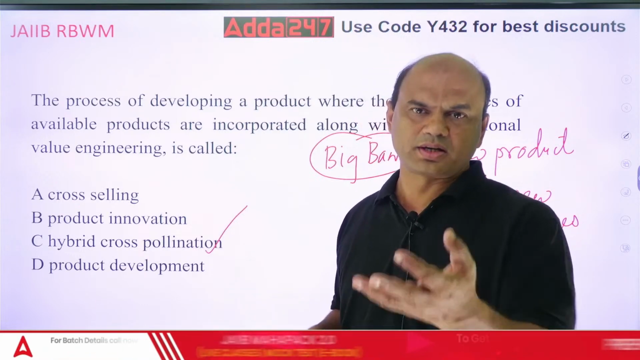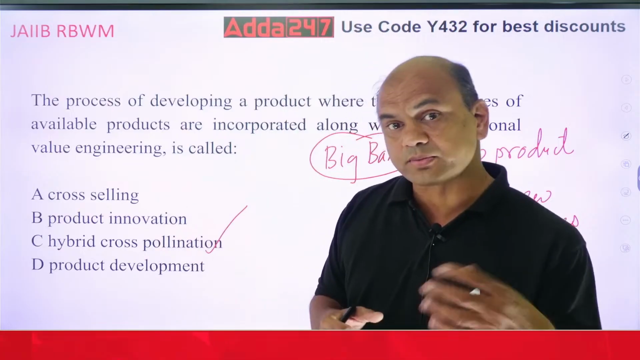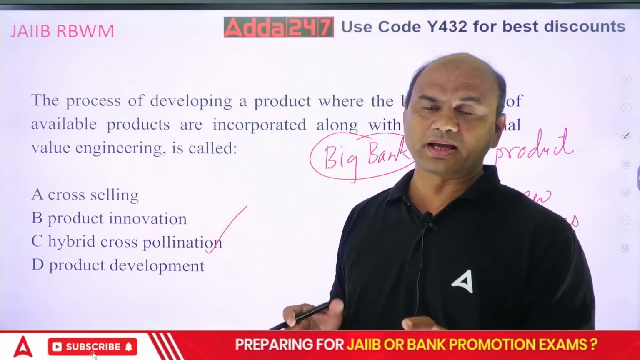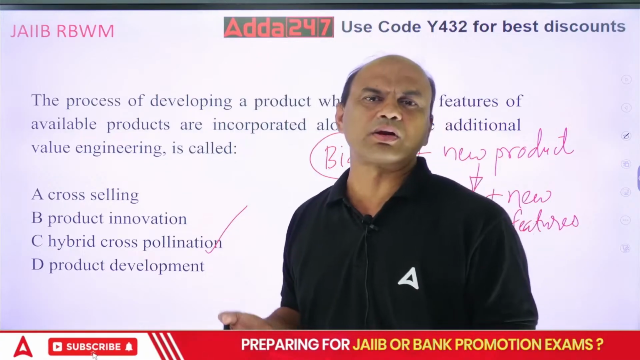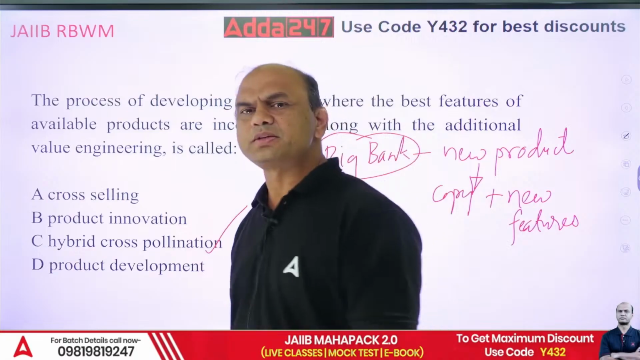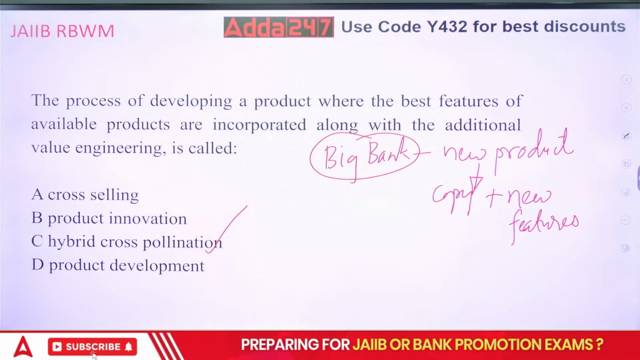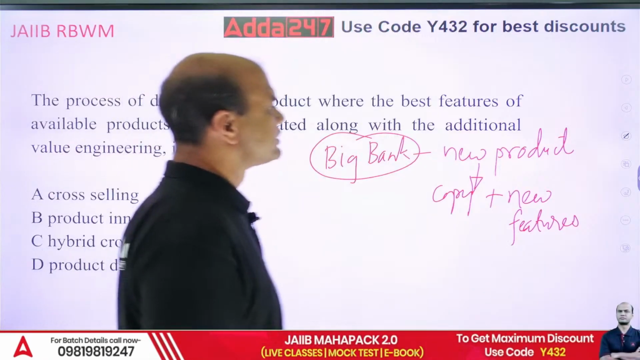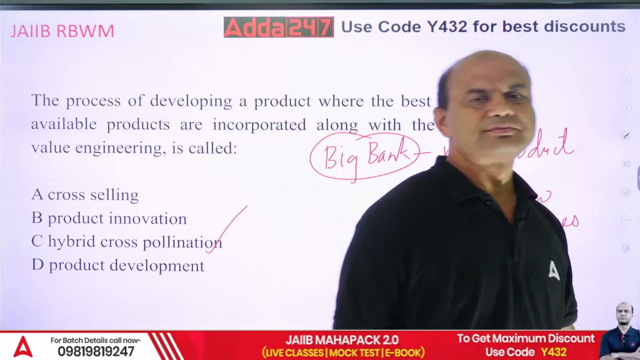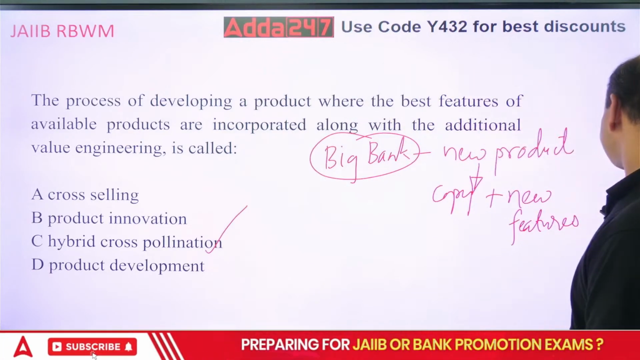You are taking this existing product, then adding a few features, removing some of them. Not only adding, I can remove some of the features if they are not required by my customers. So I am doing some modifications in that. I am not copying exactly whatever is given. So these are the additional features, and this is known as hybrid cross-pollination.